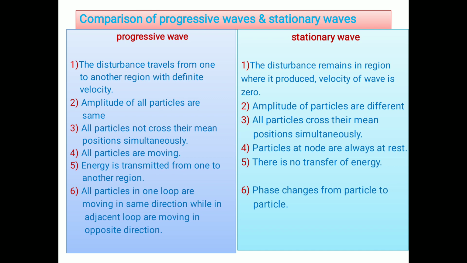Numerically, I am saying, or 0 to 8 centimeter, supposing. This is the basic difference between them. In progressive waves, the amplitude of all particles is the same. Here the amplitude of particles is different, increasing from node to antinode, or decreasing from antinode to node.